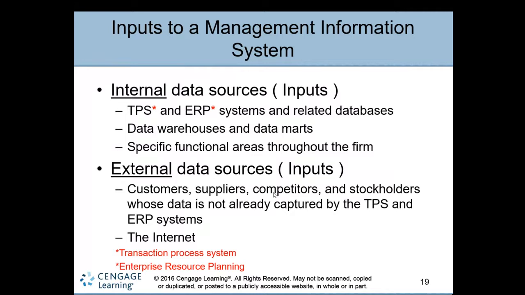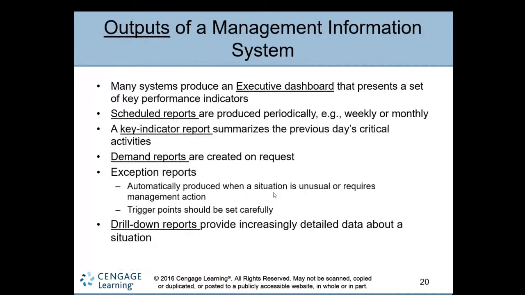The other data sources are called external data sources. These also serve as input to the MIS, and include customers, suppliers, competitors, and stockholders, whose data is not directly captured by the TPS or ERP system. They are external and extranet applications. So they can be accessed through the internet or specific communications. So either directly or indirectly, this data has been captured and stored as record information in the MIS. So what is the output of this?